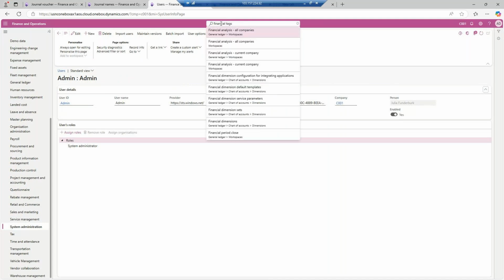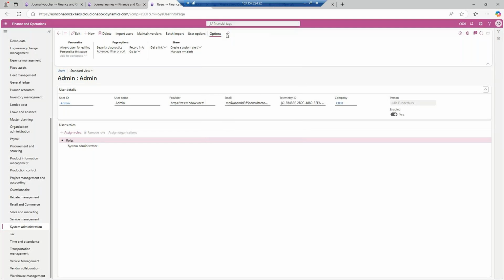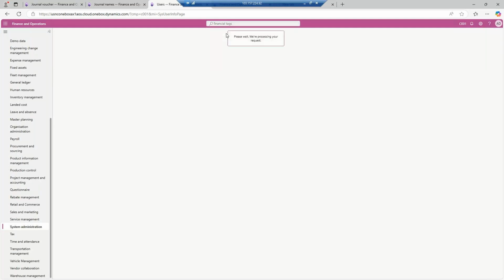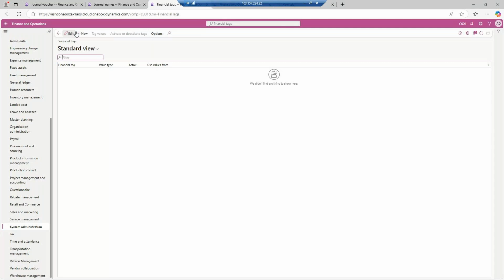So financial tags, this is the financial tags. So what I will do, I will add a few financial tags over here. So the tags will be, let's say for example, cash. Okay, cash, or the financial tag will be, let's say, petty cash.